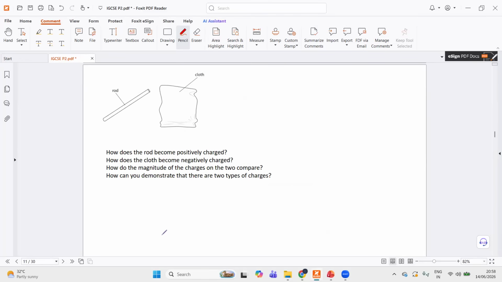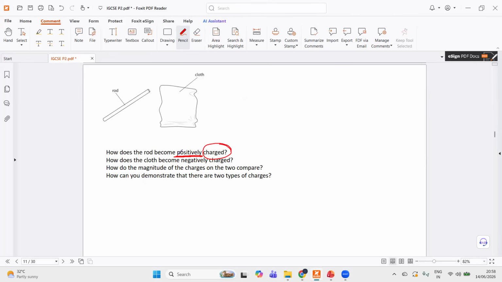Next, you have static electricity, which is also a core concept of paper 2. So these are some common questions that can appear. How does the rod become positively charged? If the question had just asked you how does the rod become charged, then all you had to say was there is a transfer of electrons due to friction when the rod is rubbed with the cloth. So there is a transfer of electrons due to friction, and that's it.